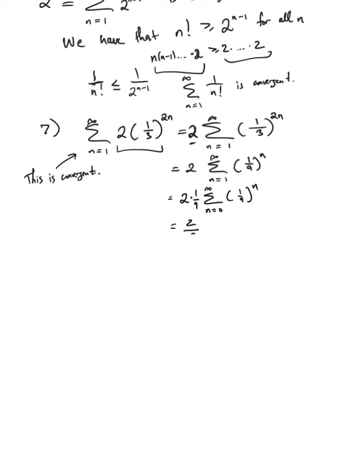So I get 2/9 times 1 over 1 minus 1/9. So I end up with 2/9 divided by 8/9. So I get a quarter.